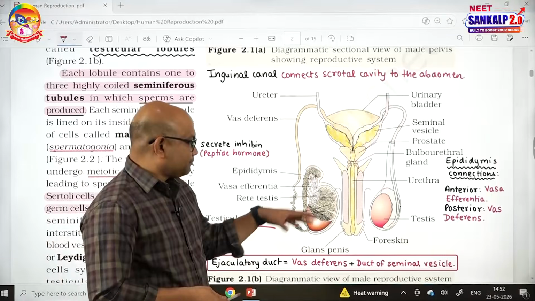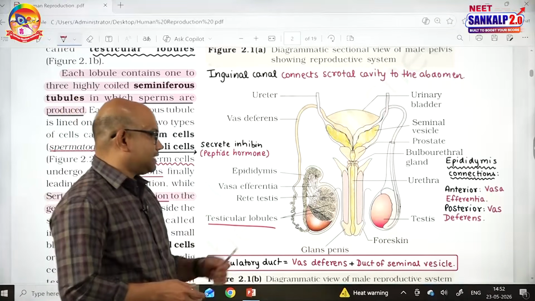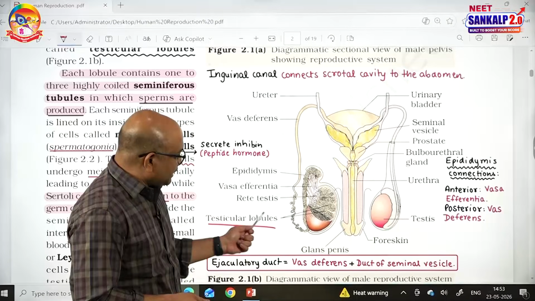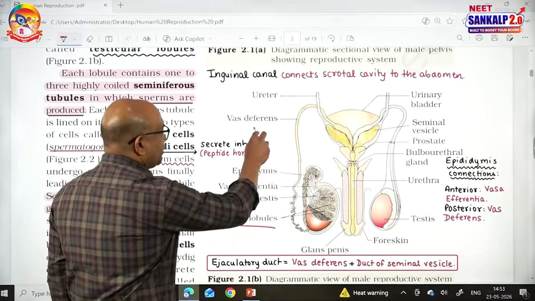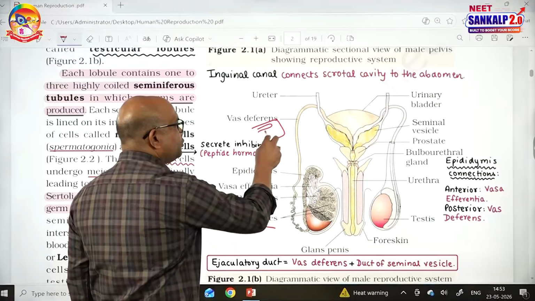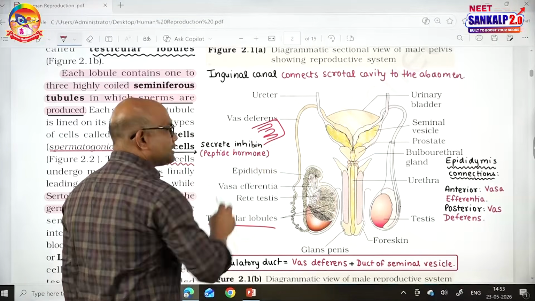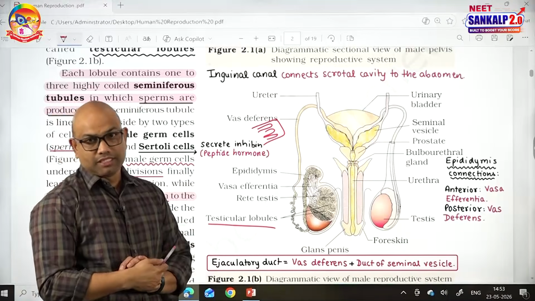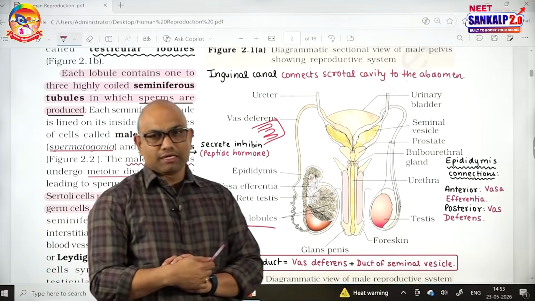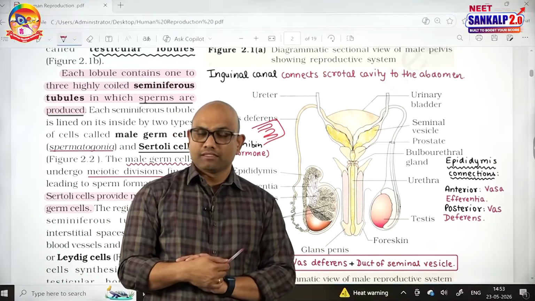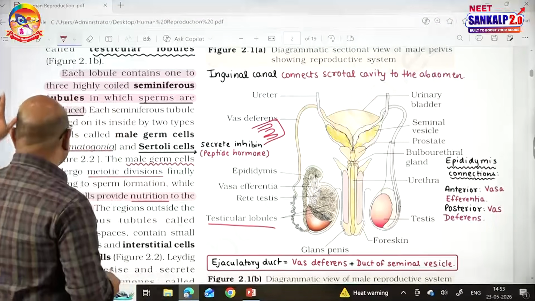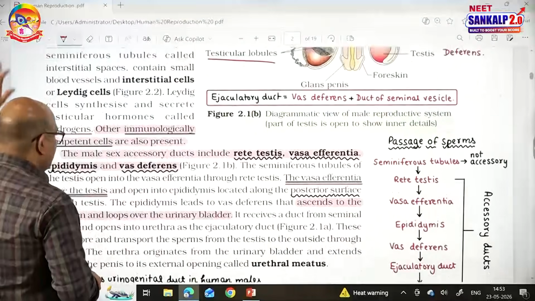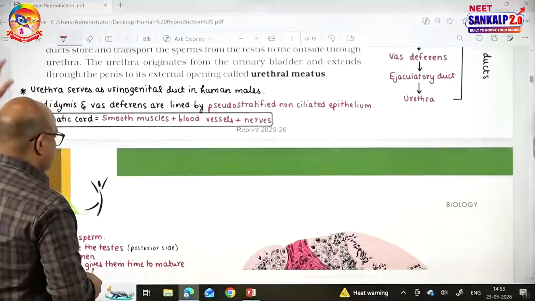Let us see the parts that are there inside the testis. The testicular lobules consist of highly convoluted tubules inside them. Suppose it is a lobule, the lobule consists of many tubes like this. These tubes are called seminiferous tubules. The seminiferous tubules are the sites for the synthesis of sperms. Let me discuss seminiferous tubules first. After that, I will go to the parts related to the male reproductive system.